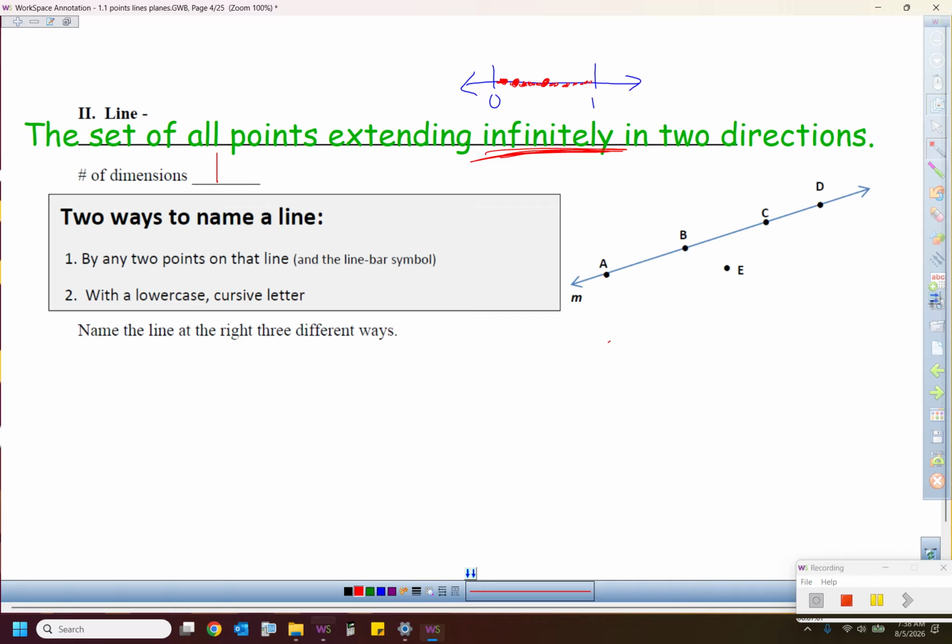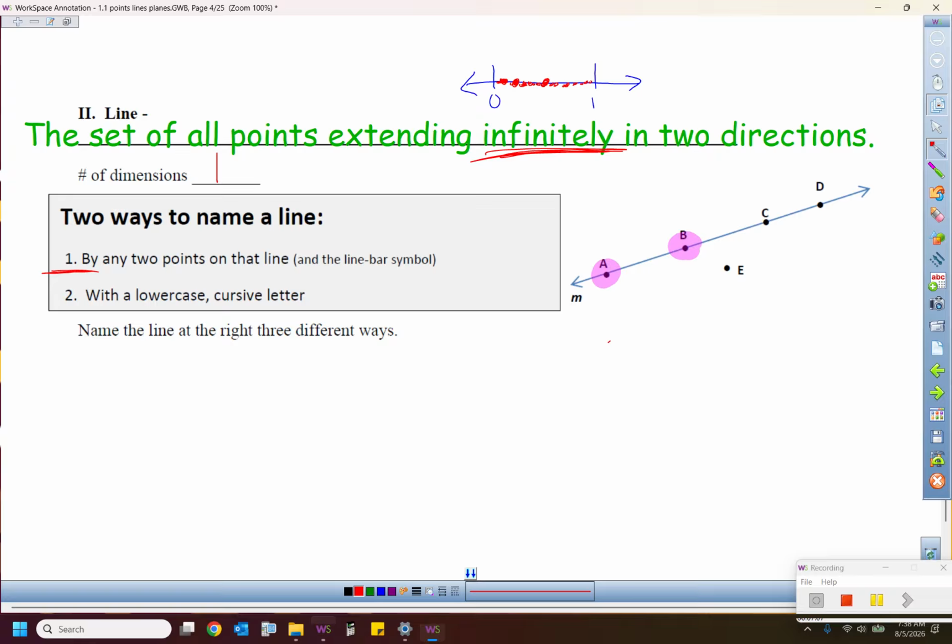First way, by any 2 points on that line. You can see a bunch of points right here. And notice this guy out here, he's not on the line. He's somewhere off the line. We'll talk about him a little bit later. But I got a bunch of points on the line. I'm going to pick any 2. So A and B are on that line. I could call that guy line AB.